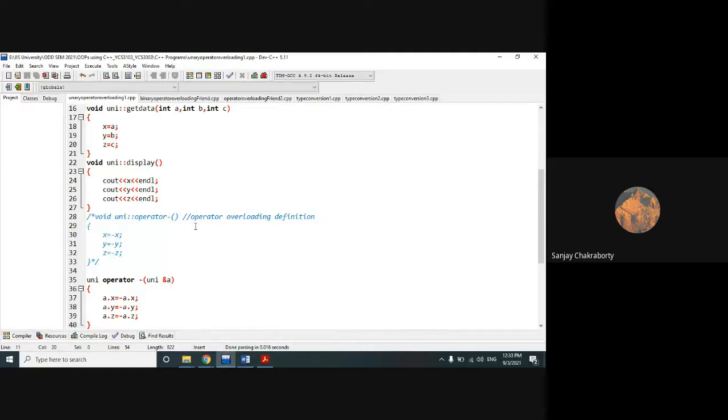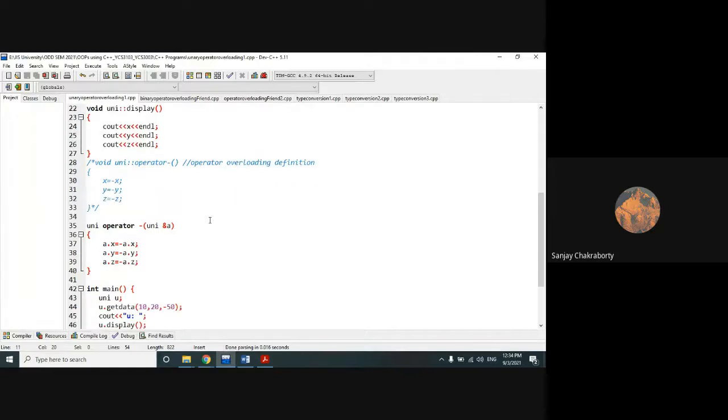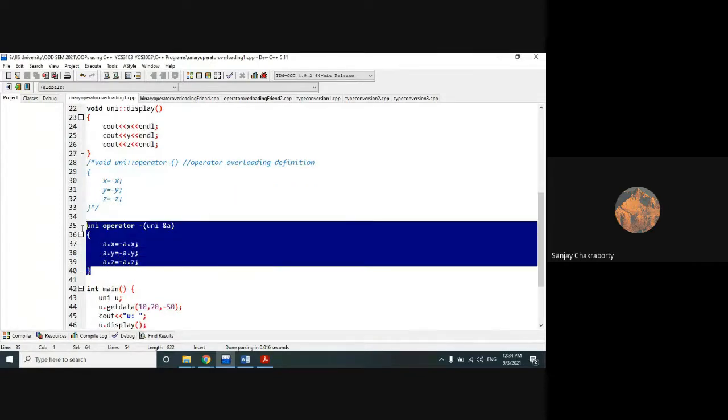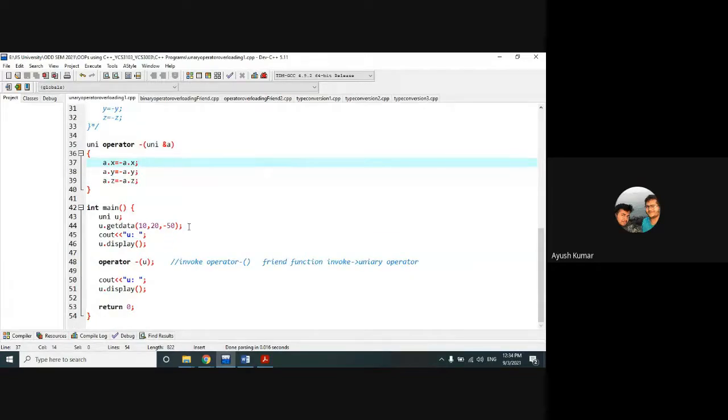So this is your freedom. You can choose any operator to show the operator overloading job. But if they mention it, they will mention the overloading operations explicitly in the question paper, like use the minus operator to show the sign change operations of our input variables. Then you have to do it accordingly. Understood? Sir, yes.